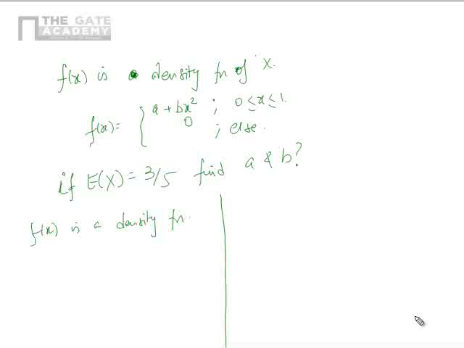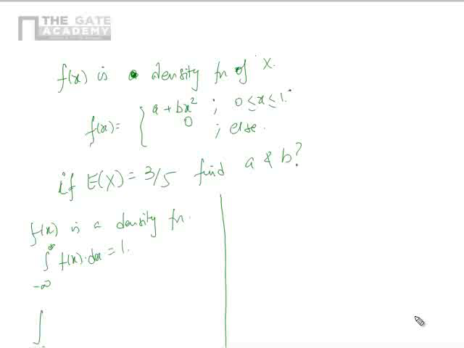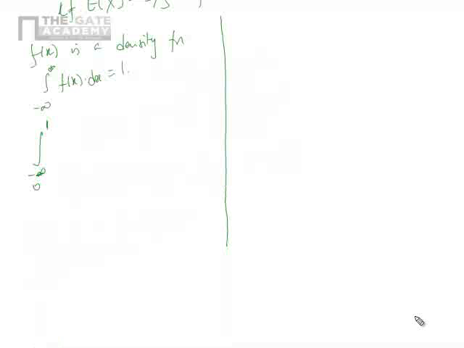If f of x is a density function, the integral from minus infinity to infinity of f of x dx is 1. The function is defined only in the range 0 to 1, so the integral from 0 to 1 of a plus bx square dx should be 1.